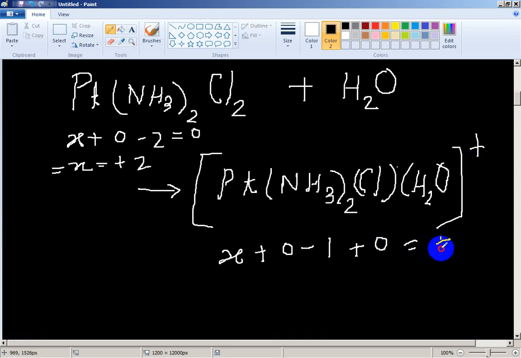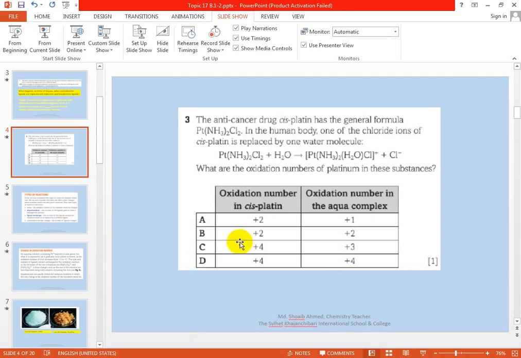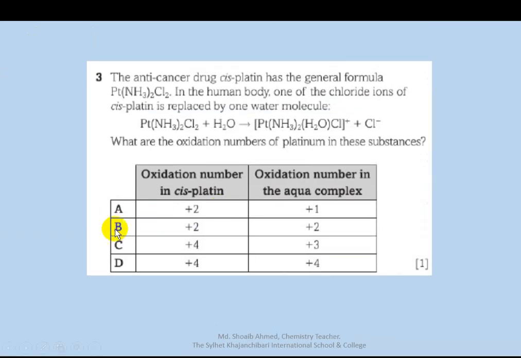So the oxidation number is plus 2. In these two compounds, platinum oxidation number is plus 2 and plus 2. So the answer to this question is option B, plus 2 plus 2. B option is the correct answer.